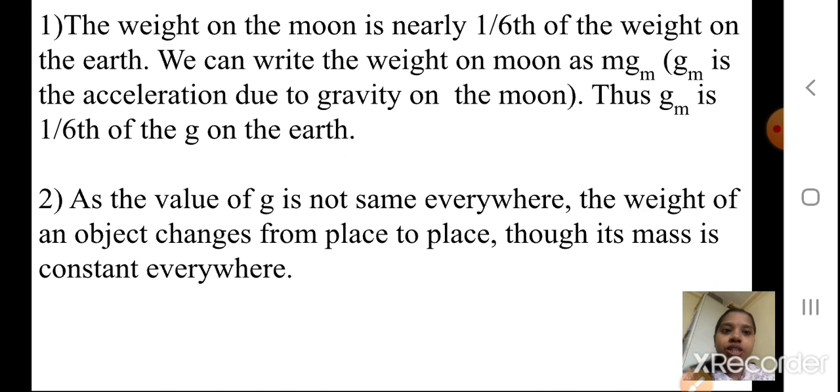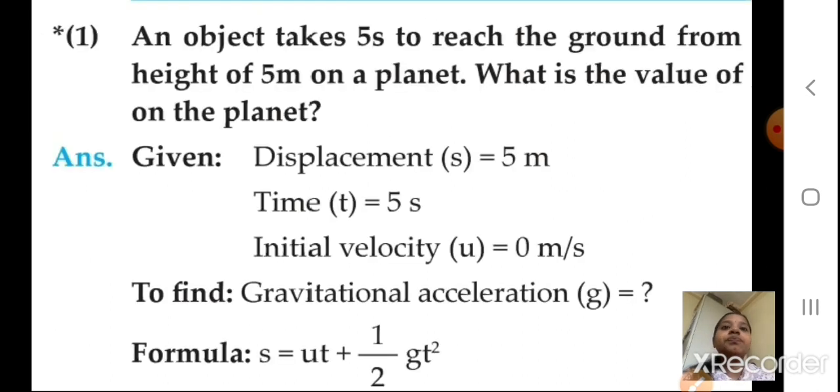As the value of g is not the same everywhere, the weight of an object changes from place to place. Just now we saw that the g value was changing. So as the g value is not the same everywhere, the W value will also change, though its mass is constant everywhere. We have seen that mass remains constant, but the weight is going to change. Okay students, now we are going to do two sums.